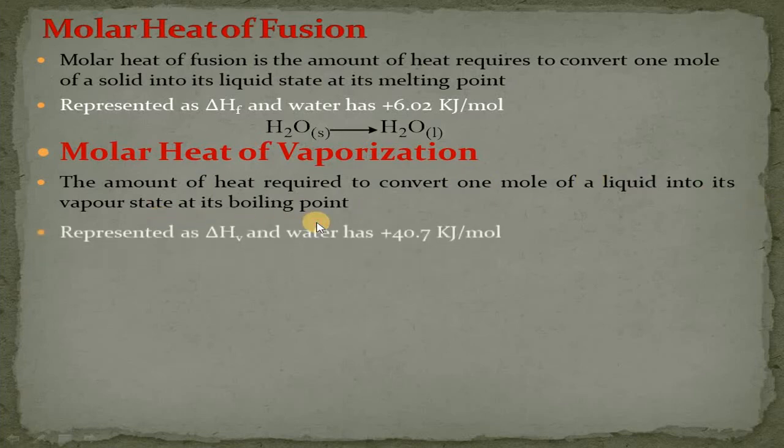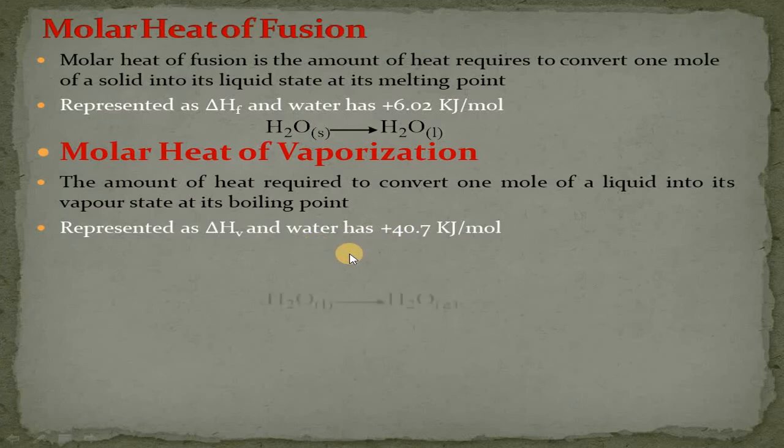It is represented with delta H V, and water has a molar heat of vaporization equivalent to plus 40.7 kilojoule per mole, meaning this much heat will be absorbed. In the reaction, water in liquid state is converted into gaseous state, meaning into its vapor state.